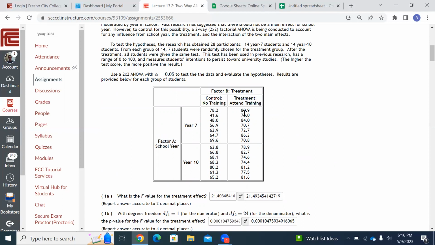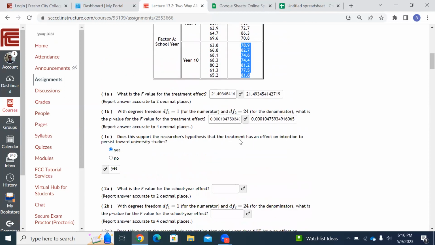And you can see it, just look at the numbers. See how much higher these numbers are than these numbers, right? All the numbers on the left are small. All the numbers on the right are big, aren't they? See those? So the training class seems to really make a difference. Seems like it's working. Okay, let's come down here.